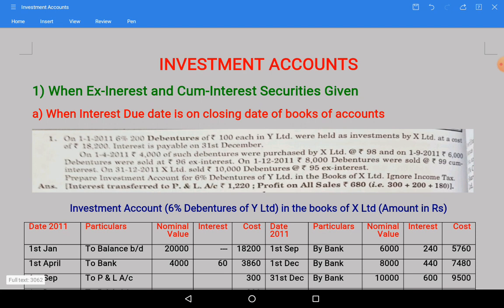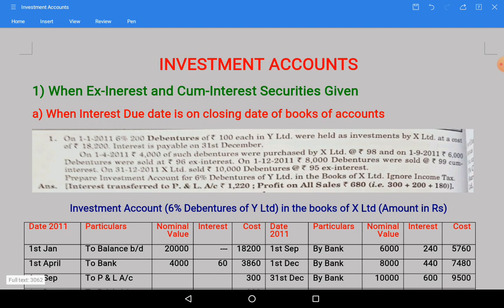In fixed income bearing securities we will generally find debentures, bonds, and government loans, where whatever income we receive is fixed, like 6% debentures or 10% debentures, 10% government loan, or bonds with some fixed percentage. Whatever value we put on the investment, on the face value or nominal value, interest will be calculated.